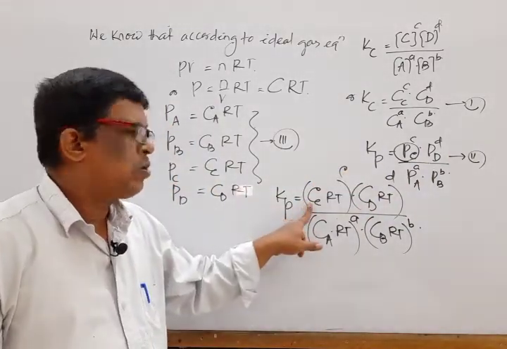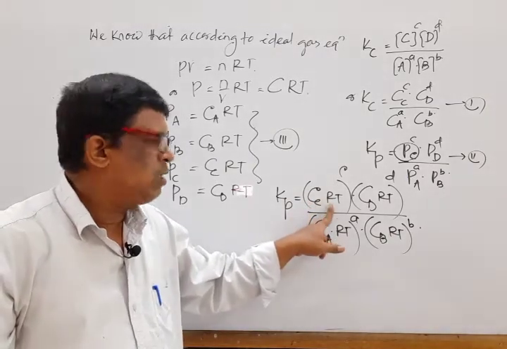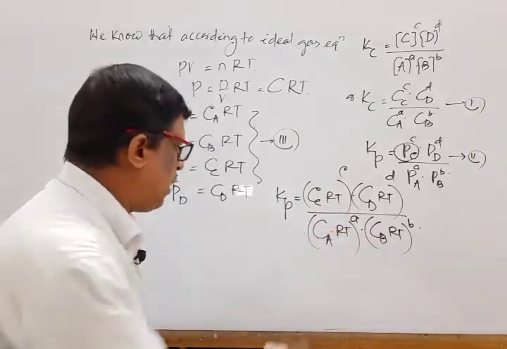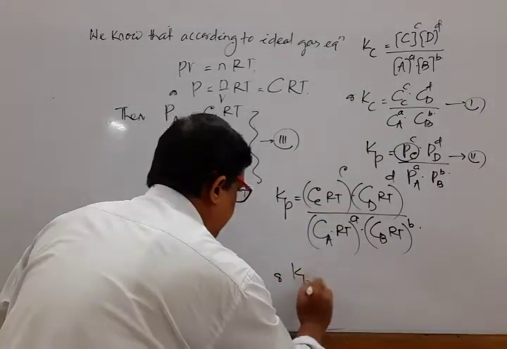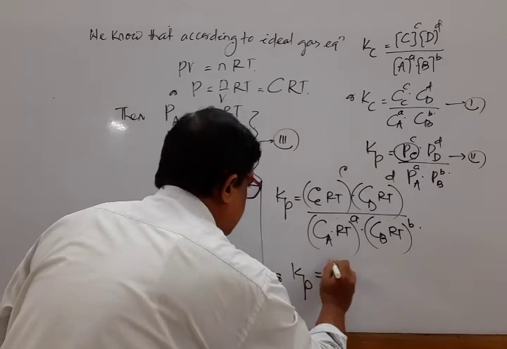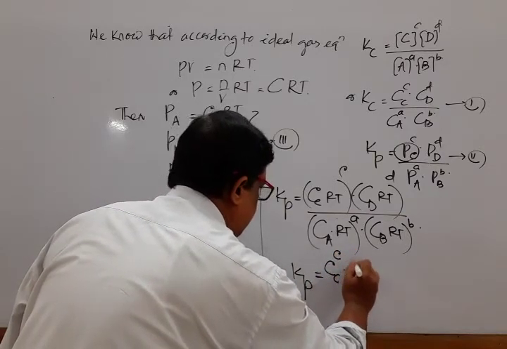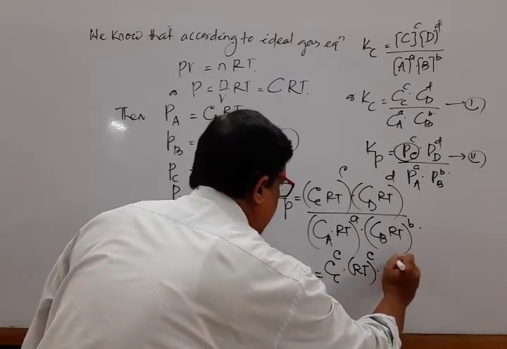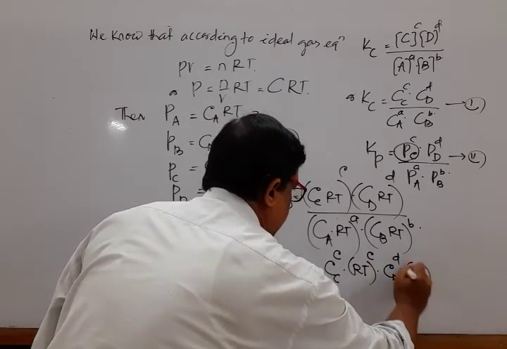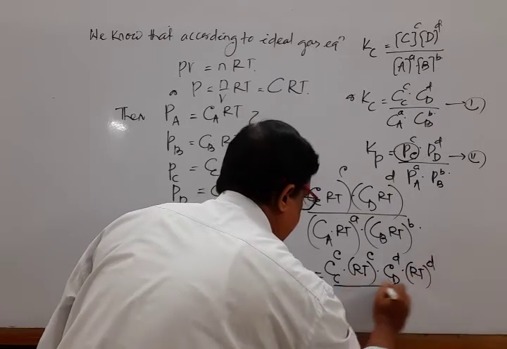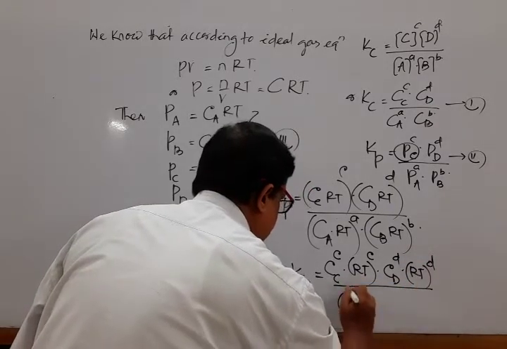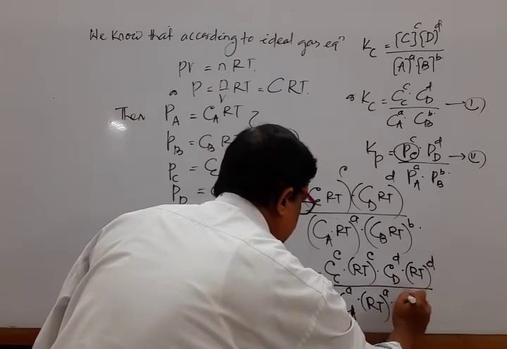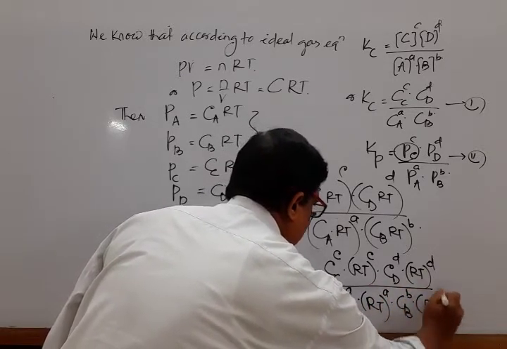Here C means concentration, R the universal gas constant and T is the temperature. So opening the bracket we have Kp is equal to Cc to the power c, (RT) to the power c, Cd to the power d, (RT) to the power d, whole divided by Ca to the power a, (RT) to the power a, Cb to the power b and (RT) to the power b.